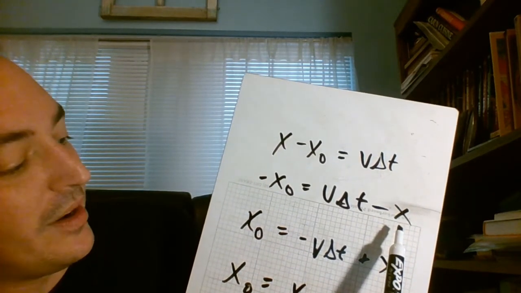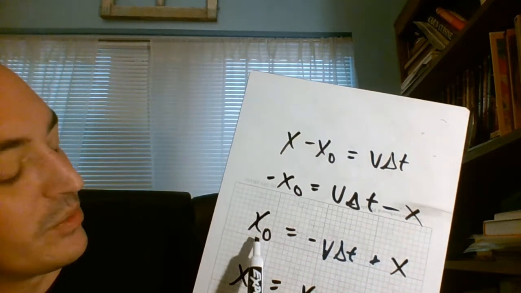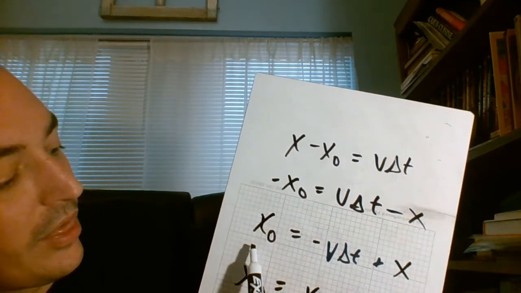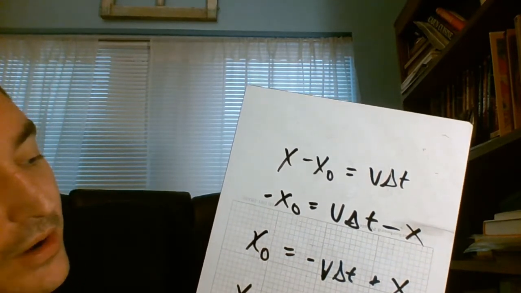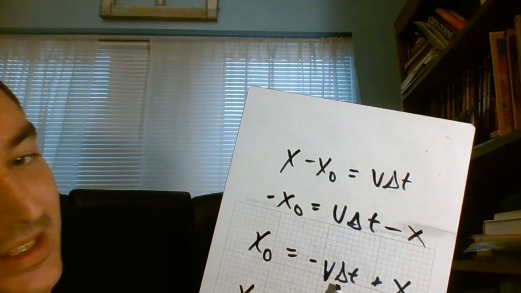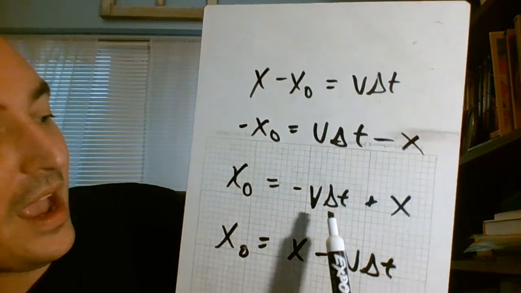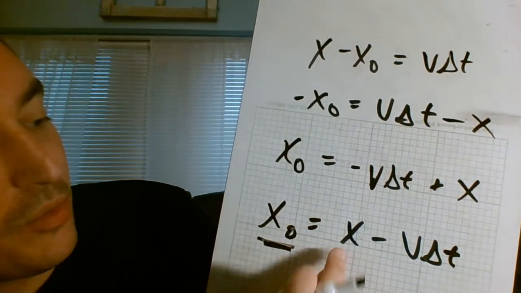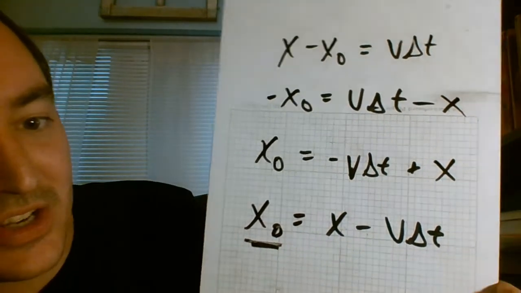But that's not what we want. What we want is a positive version of this. What's the positive version of where I started? Well, where I started is equal to my current position minus the distance I covered in the elapsed time. So again, my original position is equal to my current position minus the distance that I traveled in that amount of elapsed time. And that makes sense, right? That's pretty straightforward stuff. And so that covers all of your displacement. Cool. And that's displacement and velocity and how they're related.